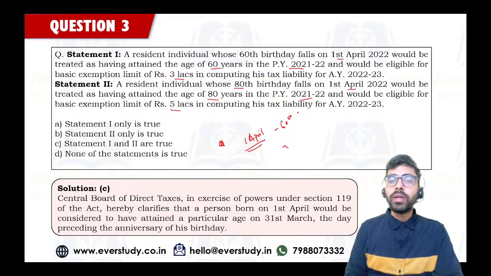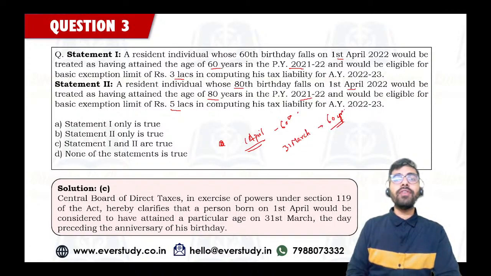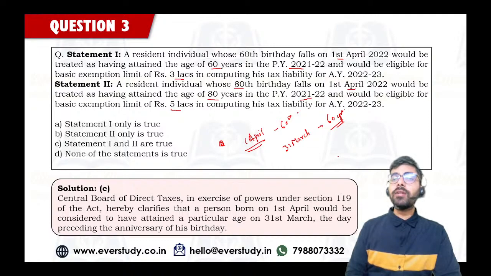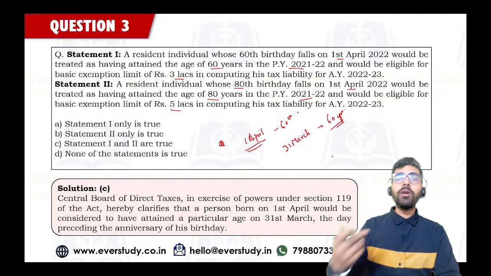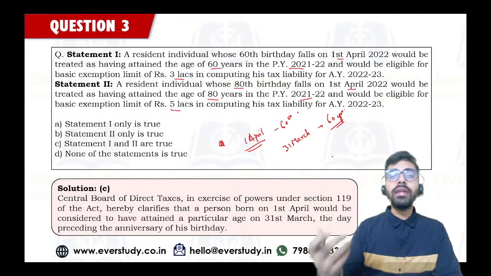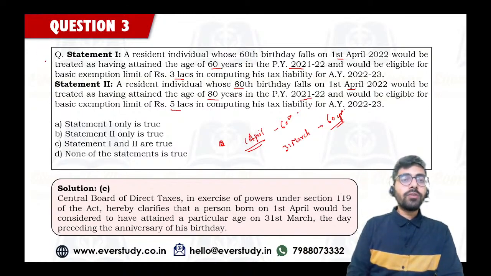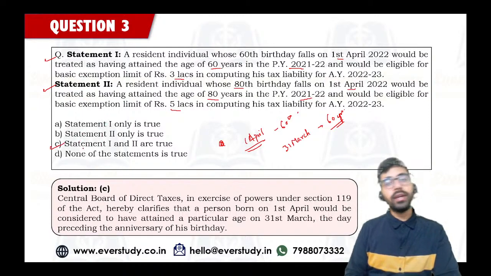It would be assumed that on 31st of March, on the day preceding, you have completed 60 years of age and you can avail the senior citizen exemption limit which is available. And similarly, if your 80th birthday falls on 1st April, then also you can claim the super senior citizen exemption limit for the previous year. So that's why both these statements are perfectly right. So that's why the answer is option number C, statement 1 and 2 are true.